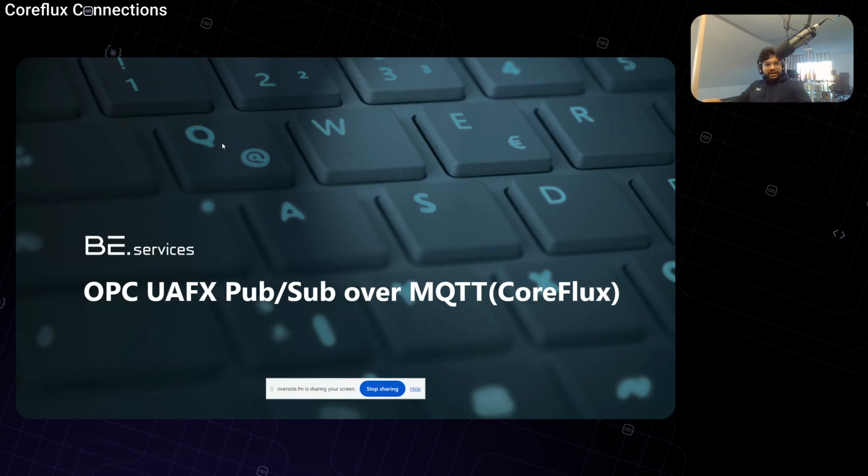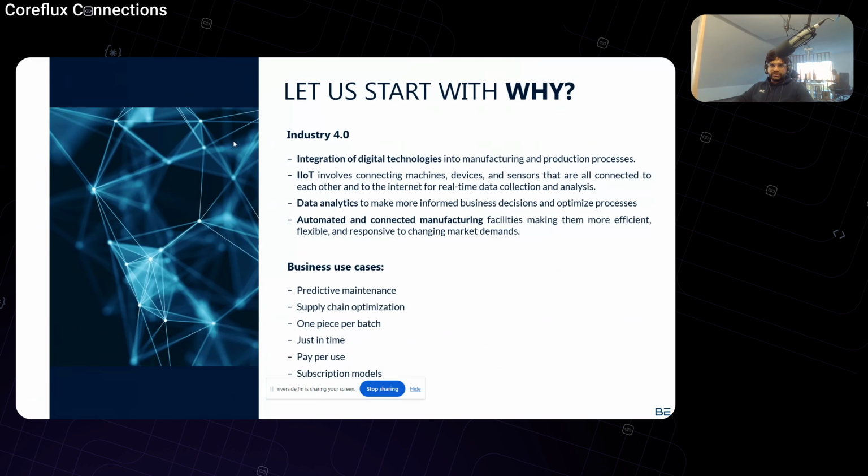You can start showing us what you have on OPC UA, what you're bringing to the game here. Sure. I will start with a quick presentation, and let me share my screen. As I told you, I'm working at BE Services, and I'm part of the development team of the product called eTSN, which is embedded TSN. You can see a lot of details at etsn.io. Many of the viewers might ask, what is OPC UA? You might be a beginner.